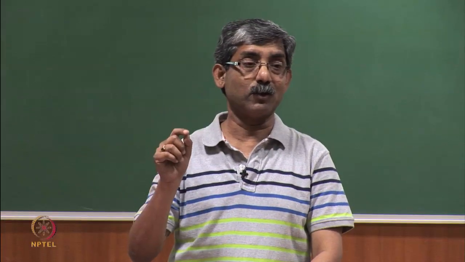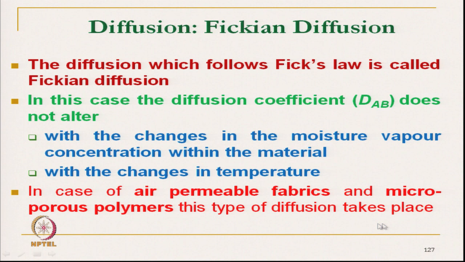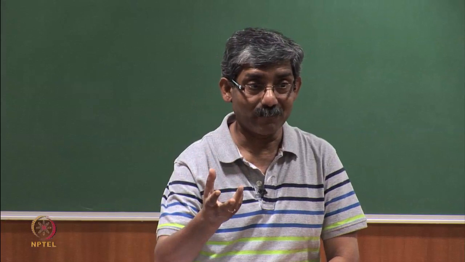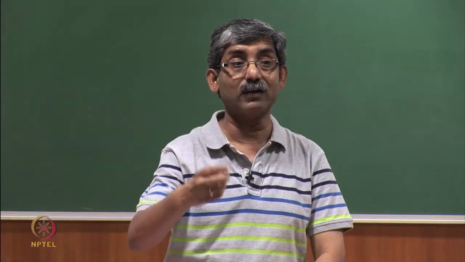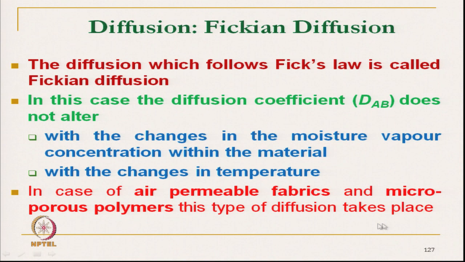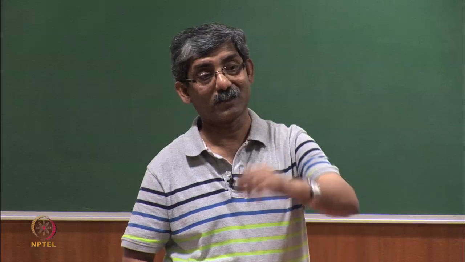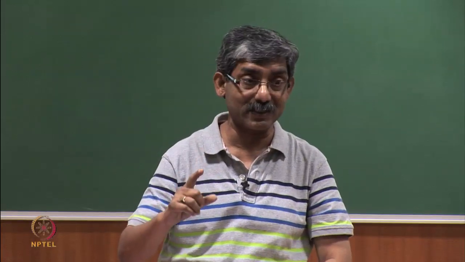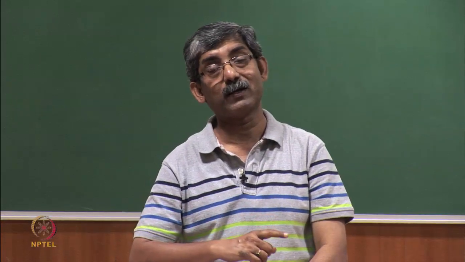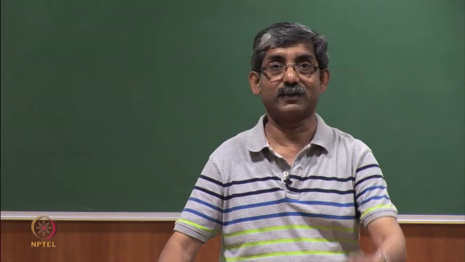In microporous polymer, the pores get filled with the moisture vapor, and as soon as the moisture vapor pressure is more than the ambient air on the other side, the moisture will get transmitted. So, the vapor pressure gradient has to be created. As soon as the pressure gradient is created, the moisture gets transmitted.